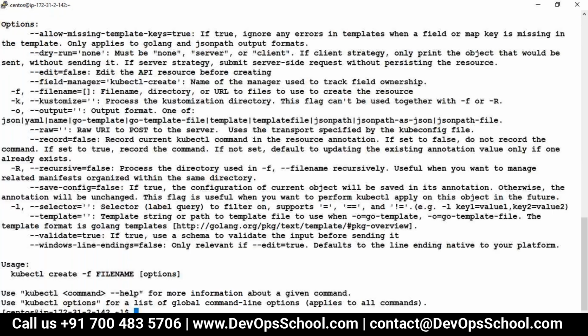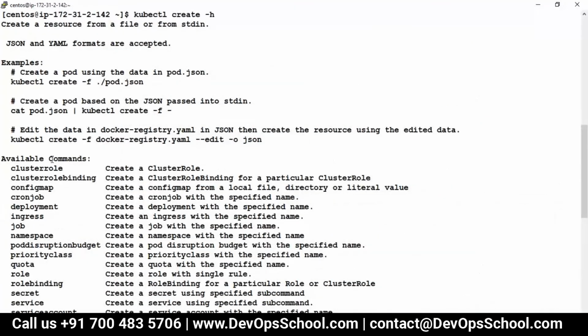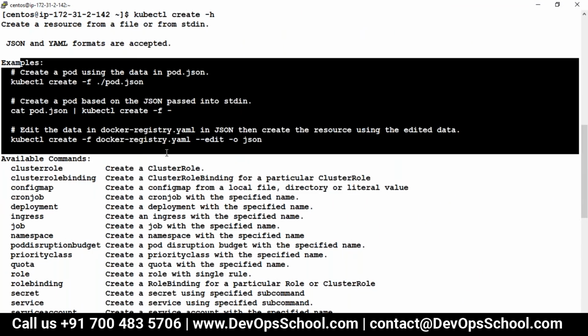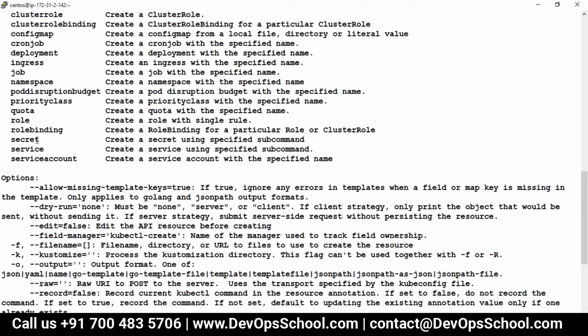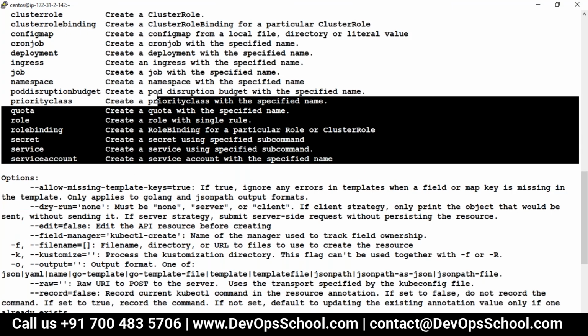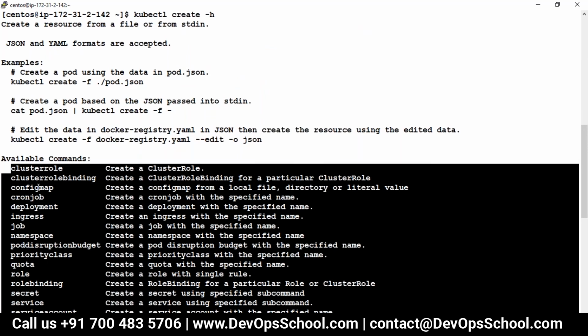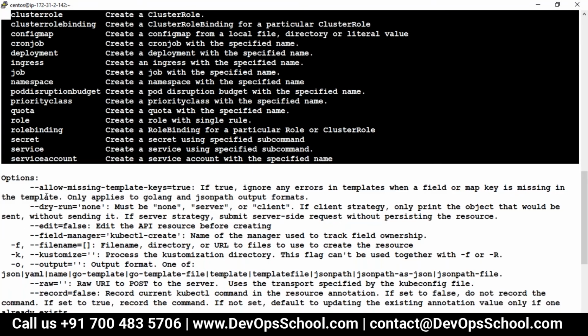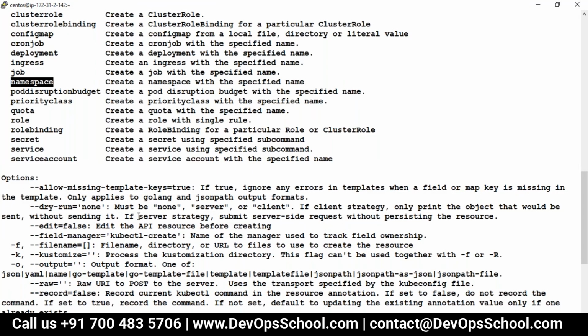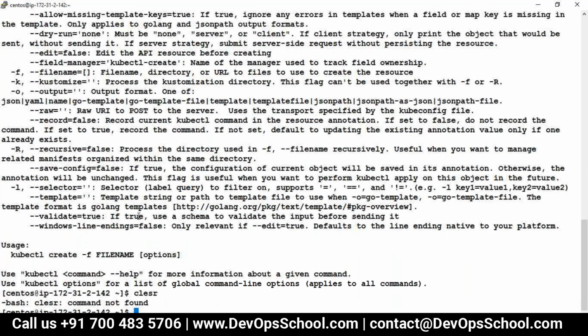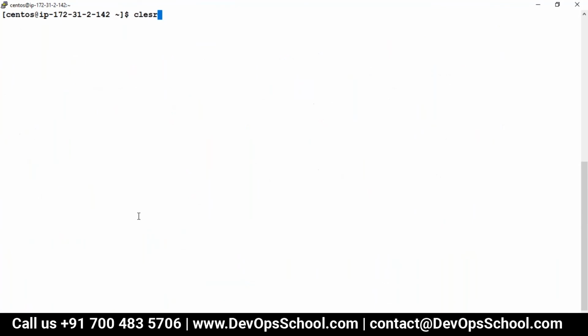And you see, the moment you do create, guys, what you can create, you can see available commands. There are some examples also there. By the way, there are so many resources available for creation, but I want to create namespace. So here I got to know a few things. I'm learning myself. Namespace, you can write in short name also, but I don't know what to write after that.